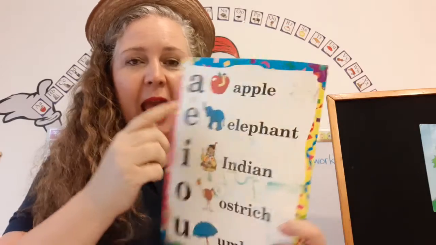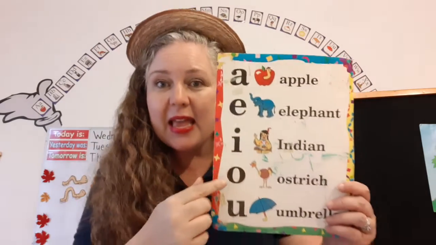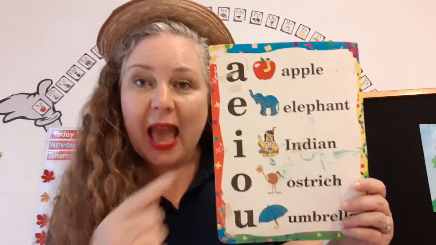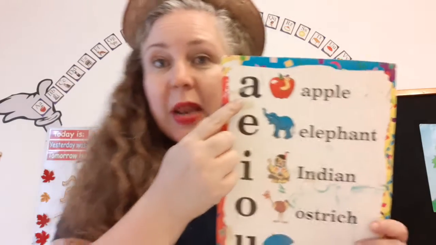Okay, now, do you remember our song? Let's do Old MacDonald had a farm. Okay, here we go. Are you ready? Old MacDonald had a farm. And on his farm he had a cat. With an A here and an A there, here and there and everywhere.